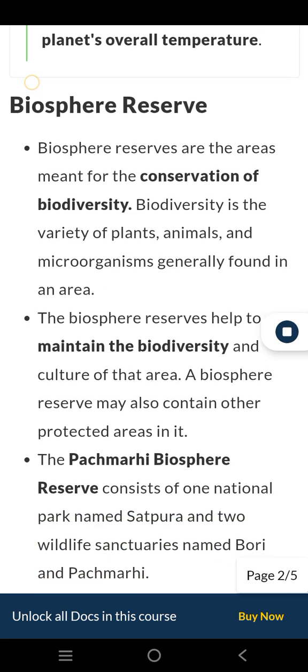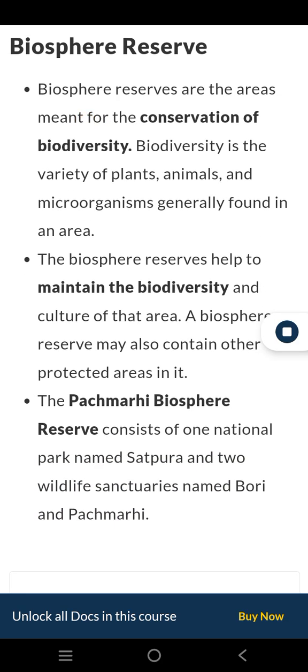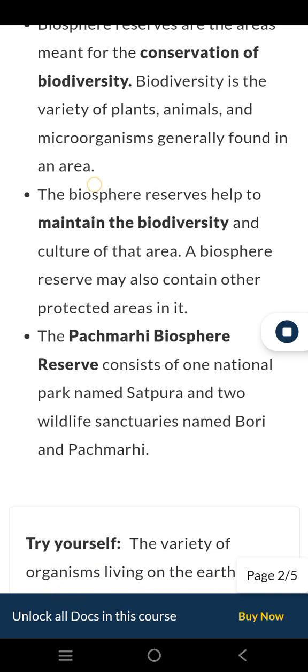View solution. Biosphere reserve. Biosphere reserves are the areas meant for the conservation of biodiversity. Biodiversity is the variety of plants, animals, and microorganisms generally found in an area. The biosphere reserves help to maintain the biodiversity and culture of that area. A biosphere reserve may also contain other protected areas in it. The Pachmarhi Biosphere Reserve consists of one national park named Satpura and two wildlife sanctuaries named Bori and Pachmarhi.